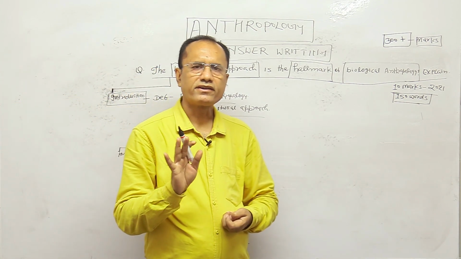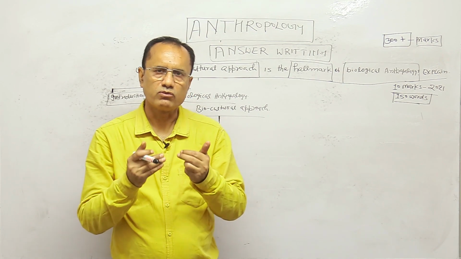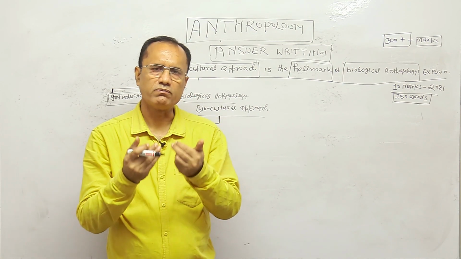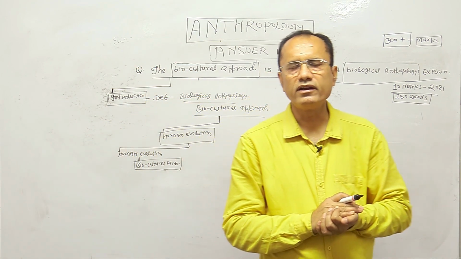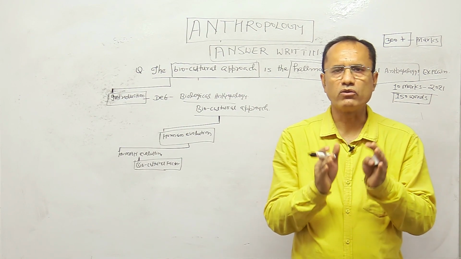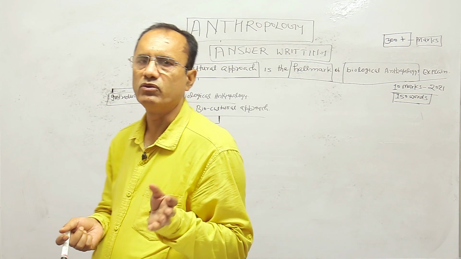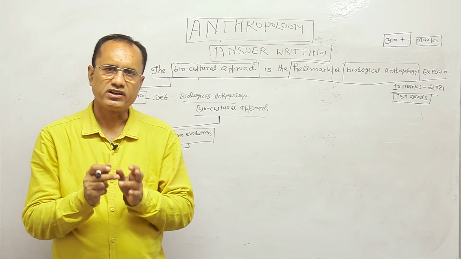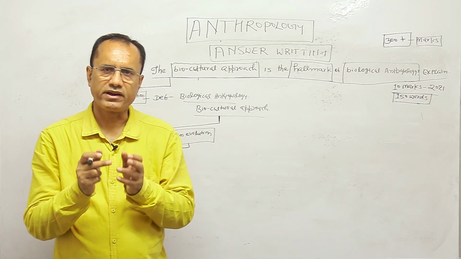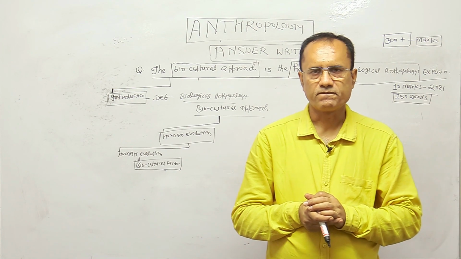That biocultural factor is very important because when we try to understand human evolution, primarily man is a biological animal. So human evolution is fundamentally influenced by those biological factors which are responsible for organic evolution, right? Like mutation, gene recombination, hybridization, isolation, migration, genetic drift and natural selection.